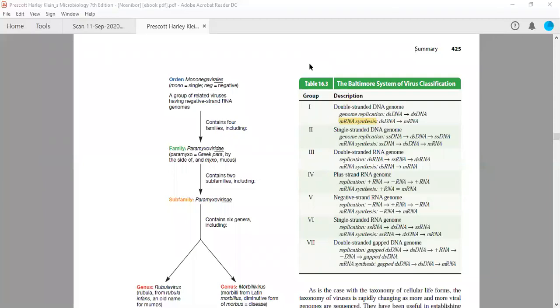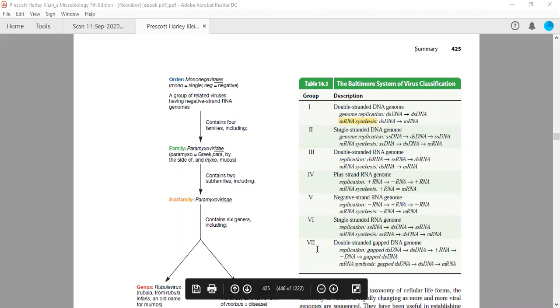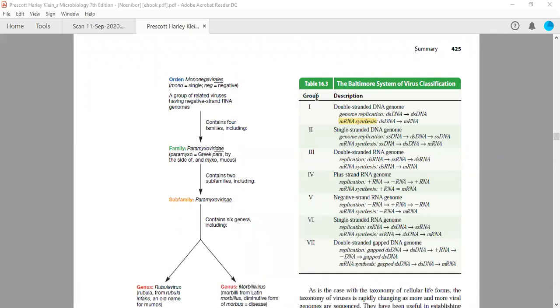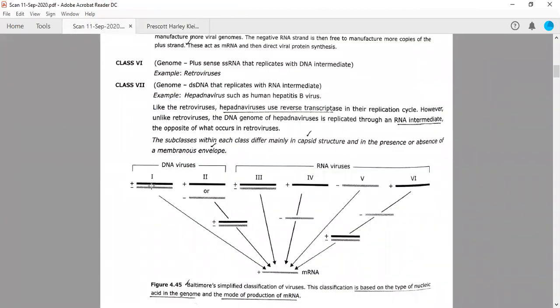Right. So, guys, we have discussed the Baltimore system of classification of viruses. Baltimore classified all the viruses into 7 classes. Students who have joined recently, please listen. Baltimore classified all the viruses in 7 classes depending upon 2 features. One is the nature of genome. As I told you, the first 2 classes are DNA viruses, class 1 and class 2. What is the difference? Class 1 has double stranded DNA. Class 2 has single stranded DNA.